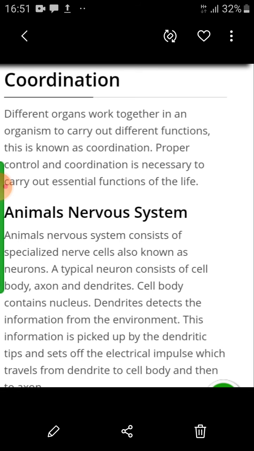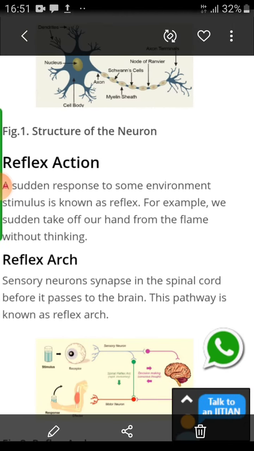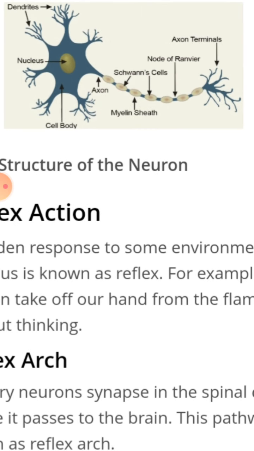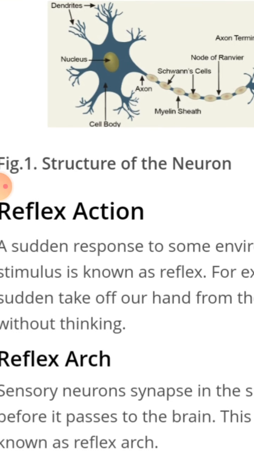Dendrites detect information from the environment. This information is picked up by the dendritic tips and sets off an electrical impulse which travels from the dendrite to the cell body and then to the axon. See, here is the structure of a neuron. In the center there is the nucleus, then the cell body, then the dendrite, this branch-like structure is called the dendrite, then the axon, and the axon is covered with myelin sheath, and then the axon terminal which connects with another neuron.